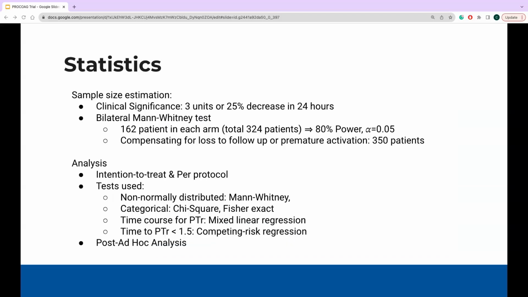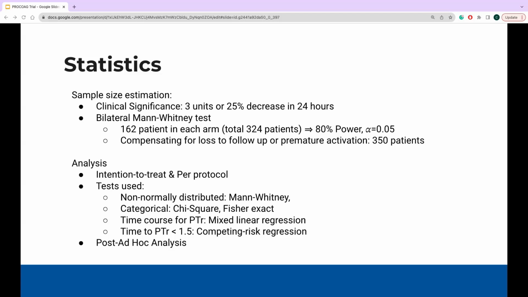In terms of statistics, the sample size was based on the 1-year data from the Northern French Alps registry that estimated a use of about 12 units of blood products within 24 hours. They marked a reduction of 3 units per 24 hours, or 25% reduction of blood products used in 24 hours, as clinically significant. The sample size calculation was based on a bilateral Mann-Whitney test.